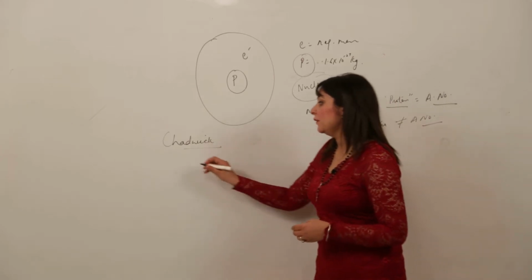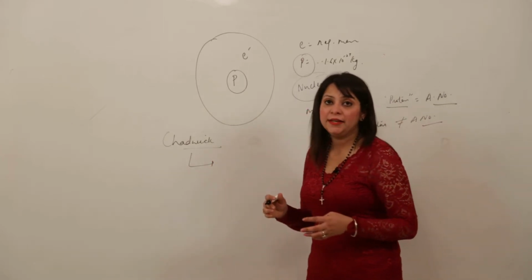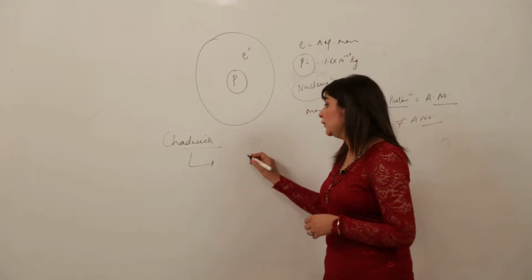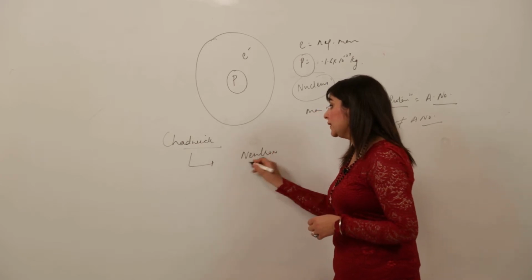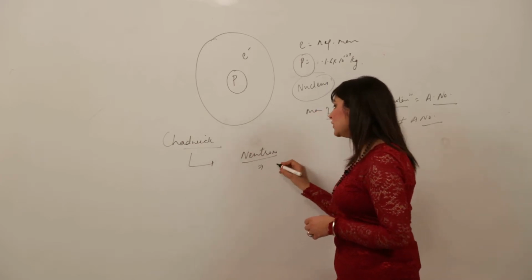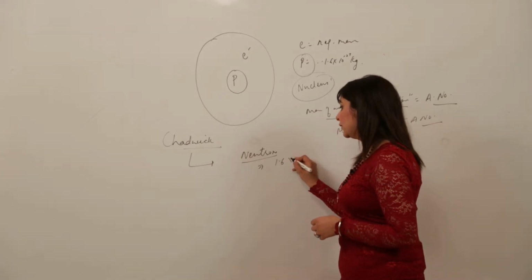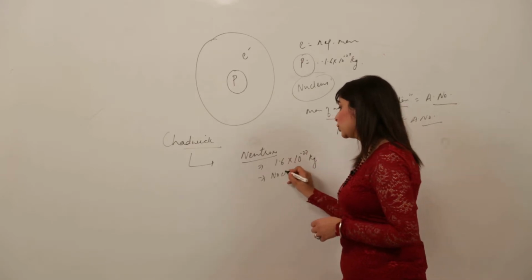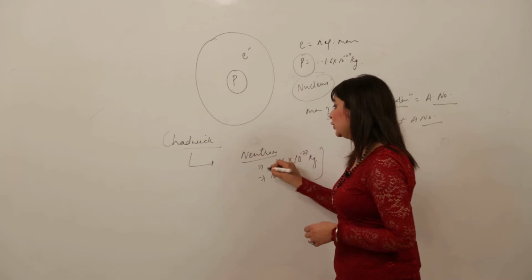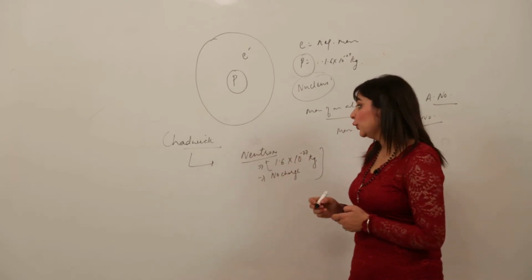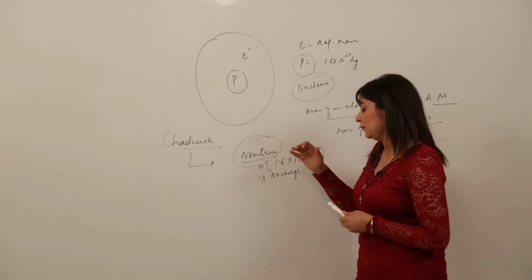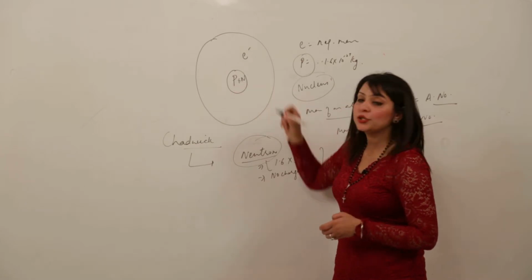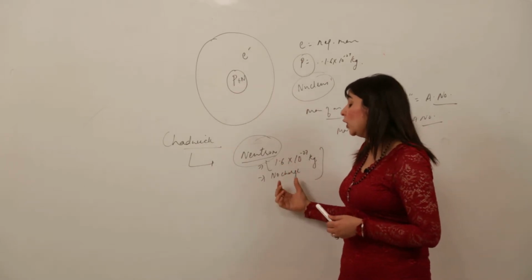So he made a discovery, he accidentally discovered a particle by carrying out the fission of some heavy nucleus. He saw a particle which was emitted, called the neutron, a particle which has almost the mass equal to that of hydrogen, that is 1.6 into 10 raised to power minus 27 kg, but no charge. So he named that particle the neutron, the neutral particle. So the position of the neutron was justified, that this kind of particle is present in the nucleus which contributes towards the mass but not the charge.